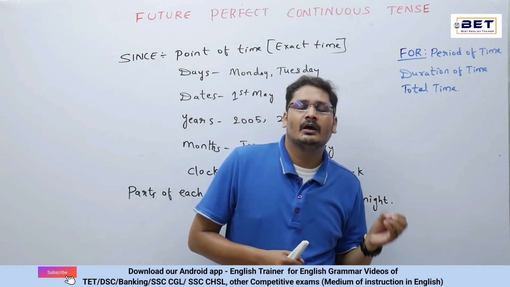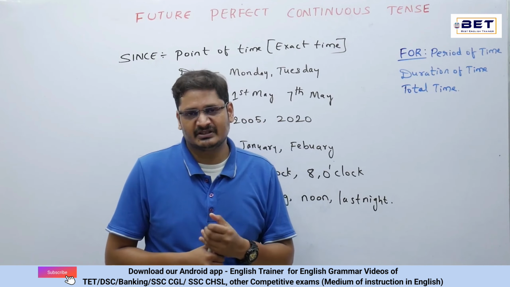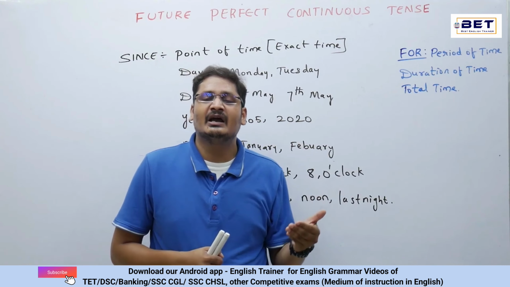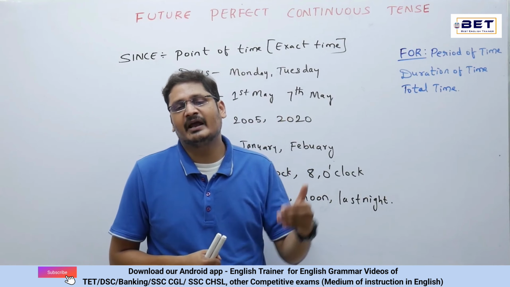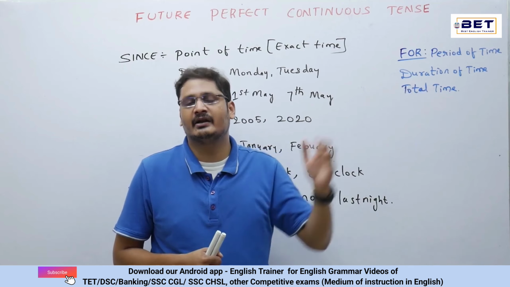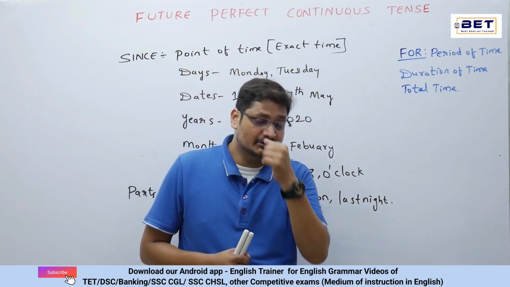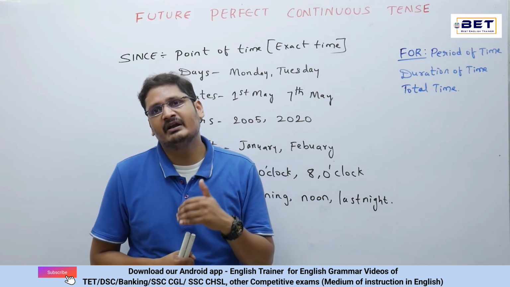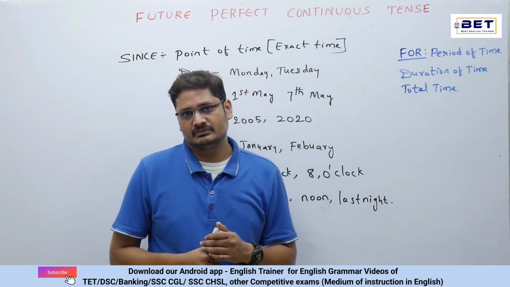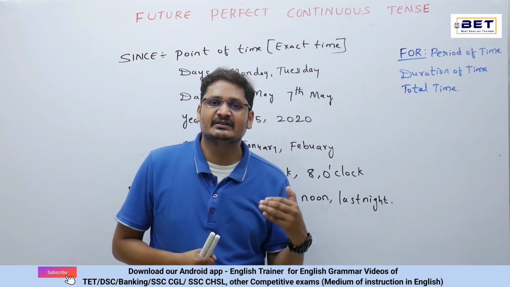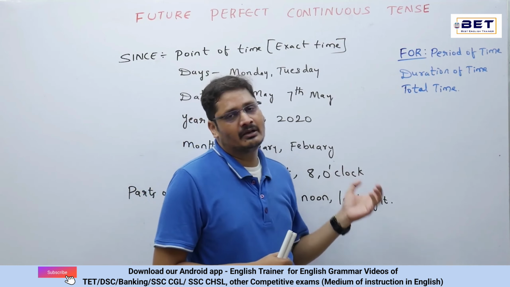I shall have been living in Delhi for the last 10 years. When I said here, for the last 10 years, that means I'm not mentioning which 10 years it is. This 10 years could be a part of 1980 or 1950 or 1900. I'm not specially mentioning any year over there. The same example, if you look, I shall have been living in Delhi since 1947, I said. That means when I use since over there, that is an exact point of time. Okay, so in that fashion, since and for can be used.